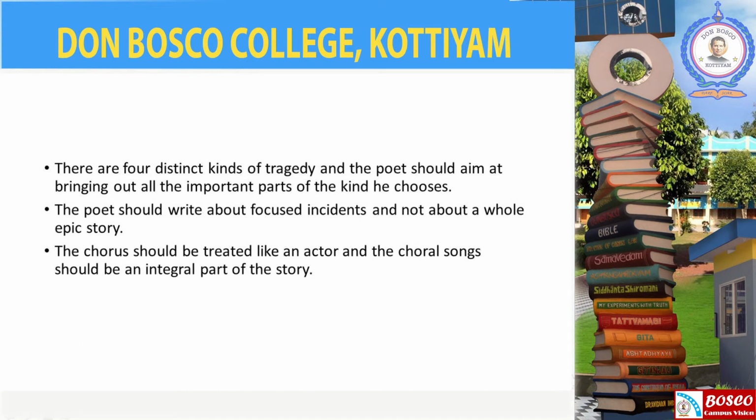For example, a tragedy could not possibly tell the entire story of the Iliad in any satisfying detail, but it can pick out and elaborate upon individual episodes within the Iliad. That means the poet should write about focused incidents.